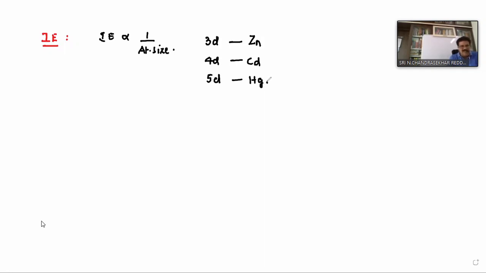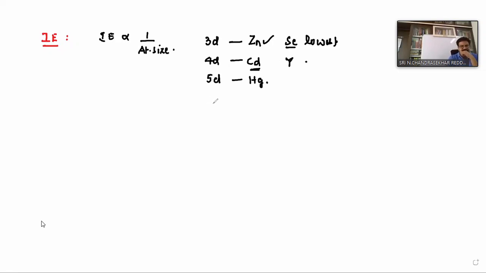So the first point: in any series, which element has the highest ionization energy? The second B group element, because of the completely filled orbitals. Okay, clear? And which has the lowest ionization energy? The third B. For example, in the 3D series, zinc is highest and scandium is lowest. In the 4D series, cadmium is highest and yttrium is lowest.